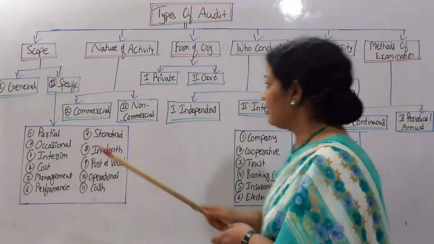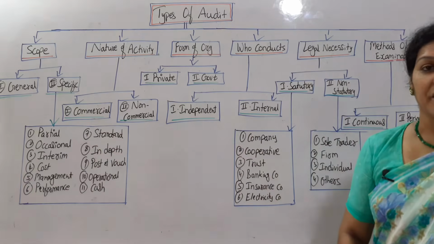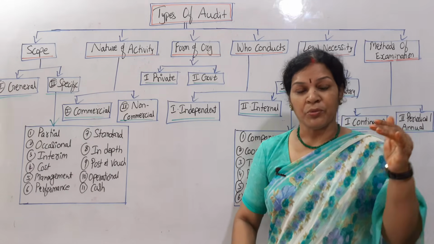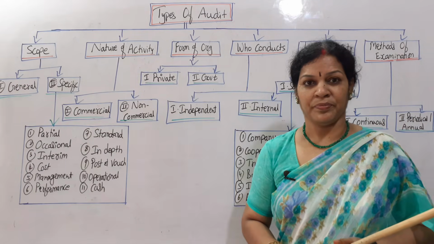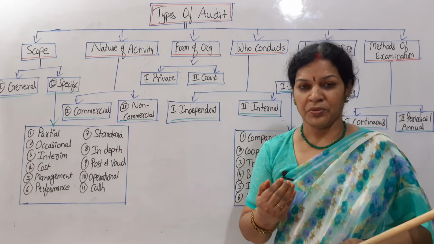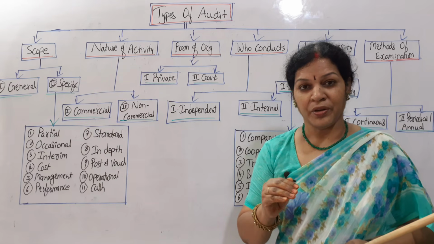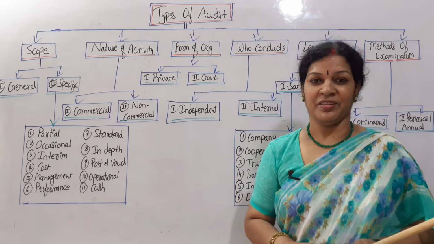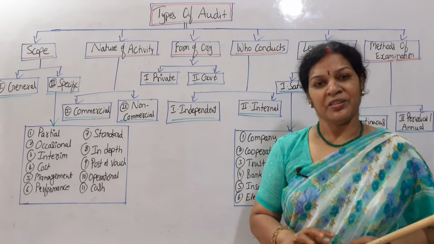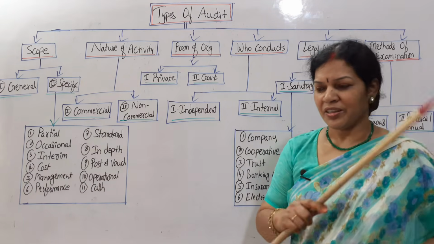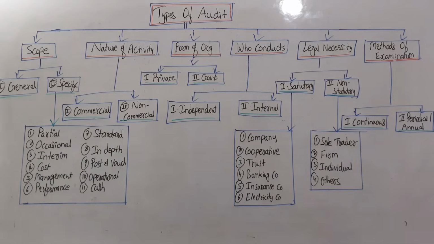Now out of all these things, we must decide first, what is our organization? Our organization, the nature of the organization, which kind of audit is required, then we can decide which kind of audit, then we can go ahead. Take a screenshot or note down.